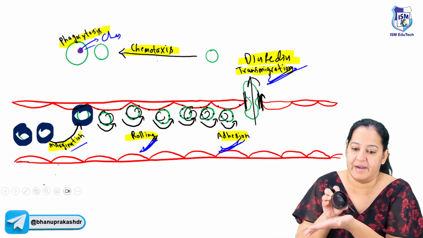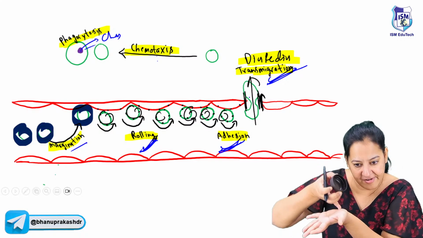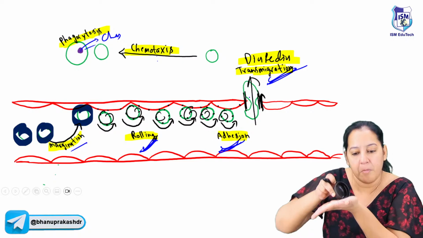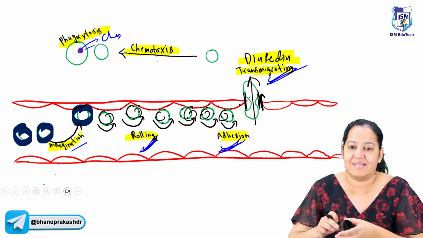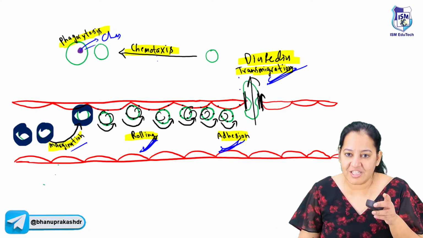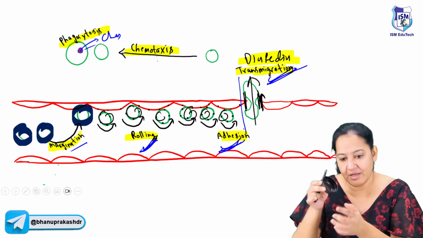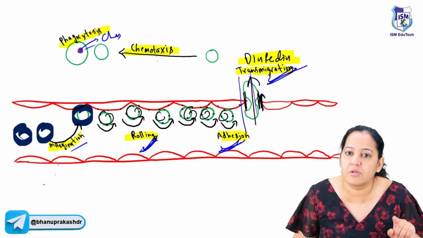So bonds are transient. Between the receptor here and receptor here, the bonds are formed, which are transient. Bonds form, bonds break, a little bit move. Bond form, bond break, then move. So in this way, the rolling is occurring. Just before the gap, the bonds are firmer. It will not move further. It will stop. So again, the bonds are there. And transmigration is also with the help of bond.